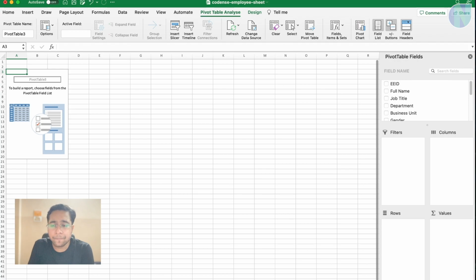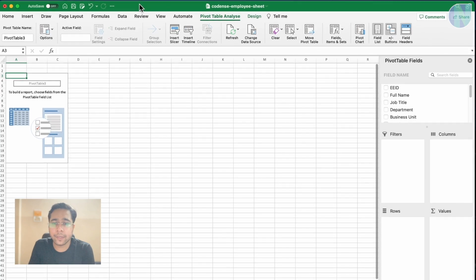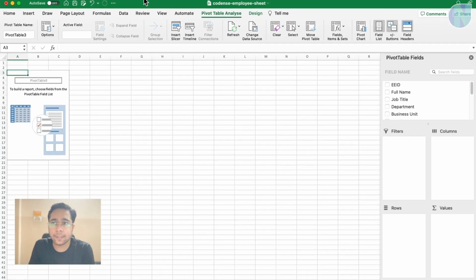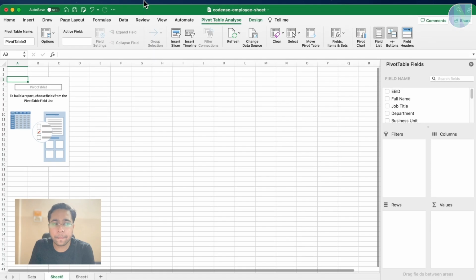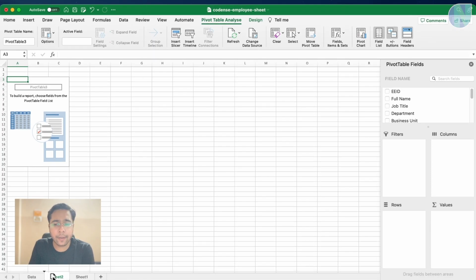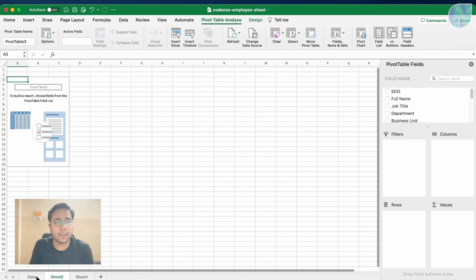I can drag and drop this sheet to change the order. Now, okay, I guess it is not visible. Let me change its width so that it is visible to you. One second. So in the bottom, you can see we have Sheet2 created, and we can change the sheet like this.